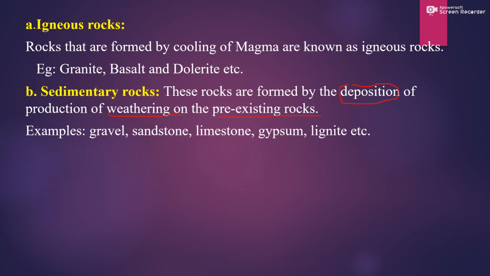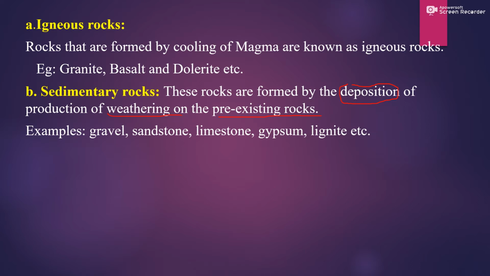When the rock travels a certain distance, it undergoes changes in size and shape, right? It travels some distance and deposits somewhere else. That type of rocks are known as sedimentary rocks.